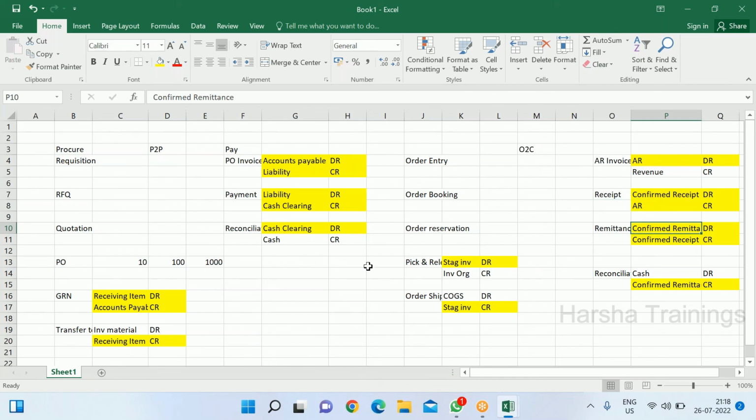So when do we skip the remittance part? We skip it when the customer pays directly to the bank, by online transfer. So you are not depositing, right? It comes directly to the bank, and the bank will supply the data to the middleware server, and from there data comes to Oracle through some process. There will be a data transfer process.